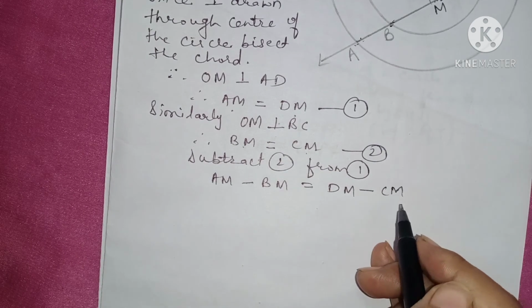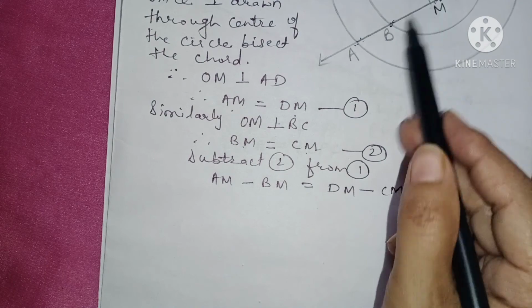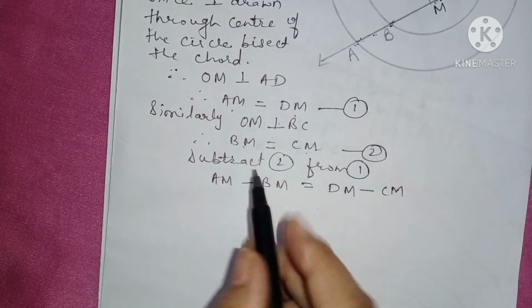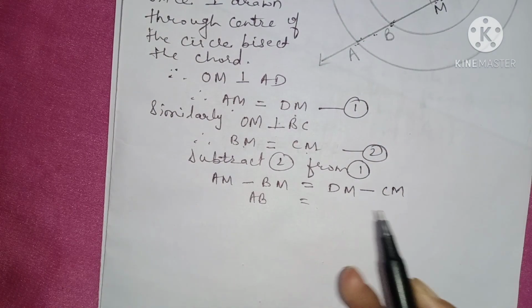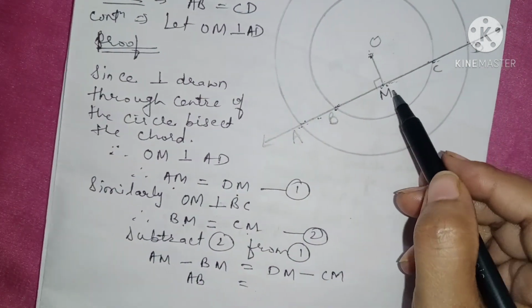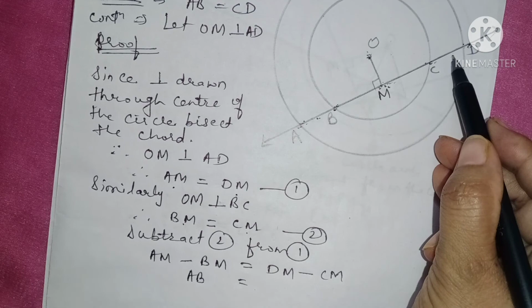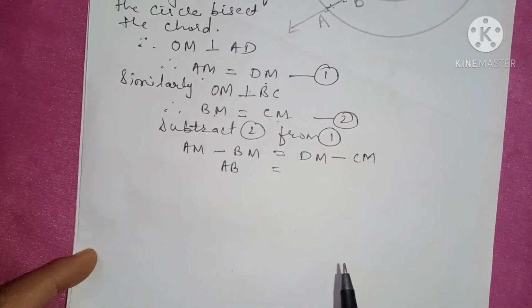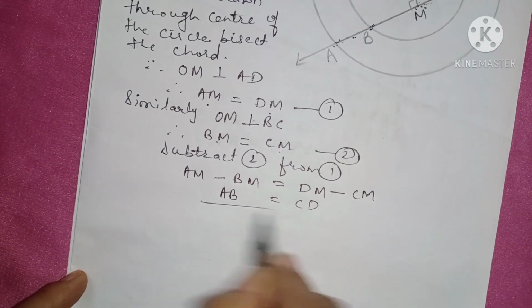Now look at the figure. See this AM minus BM, you will get AB, and DM, check in your figure, this is DM. So DM minus CM, what will you get? You will get CD. Hence proved.